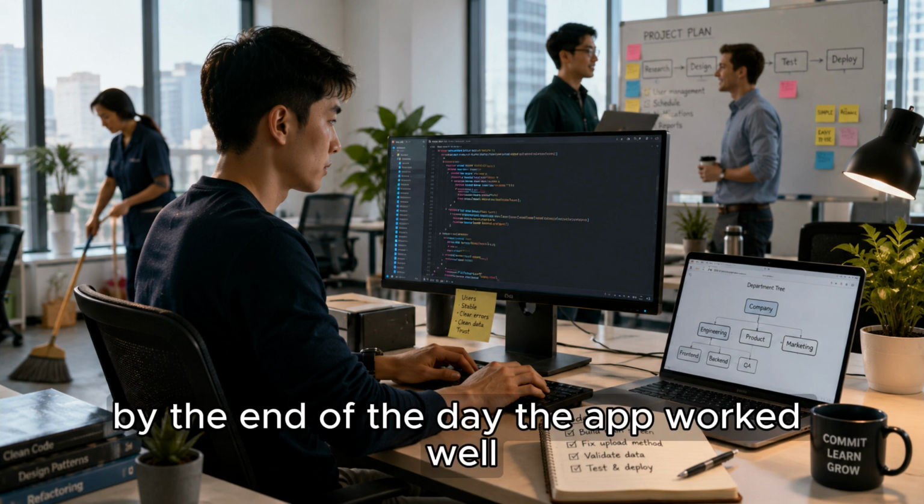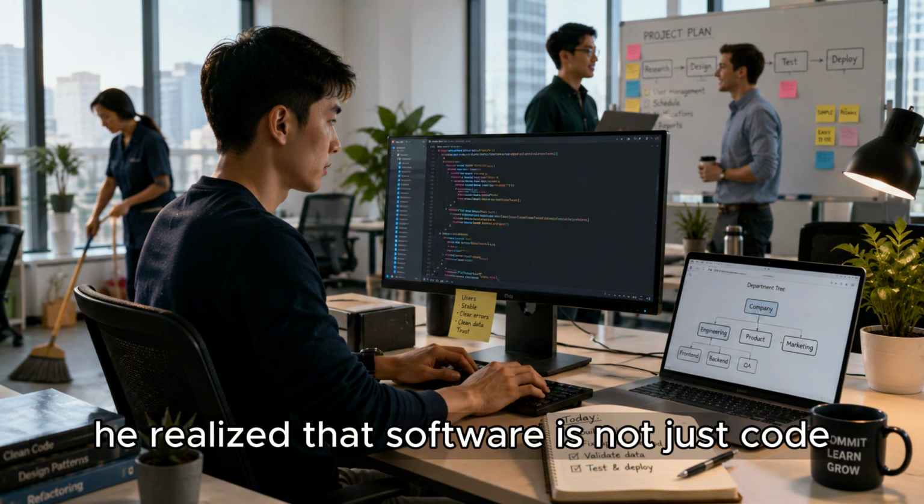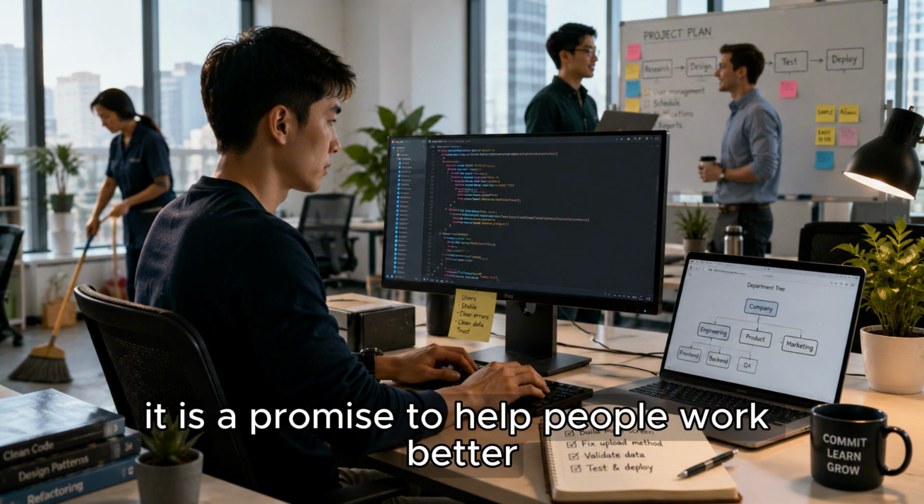By the end of the day, the app worked well. Daniel felt relieved. He realized that software is not just code. It is a promise to help people work better.